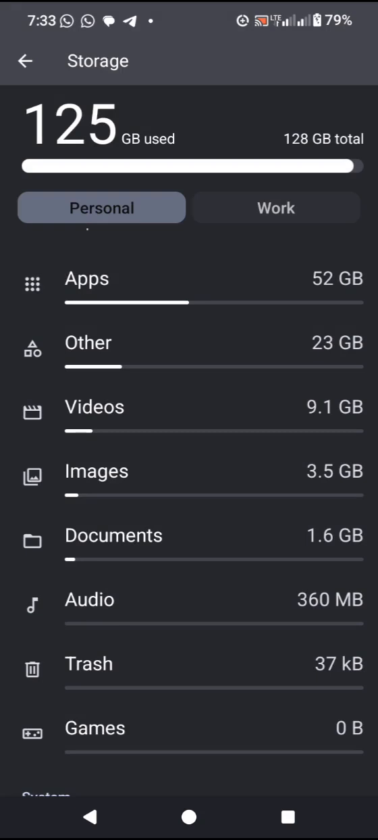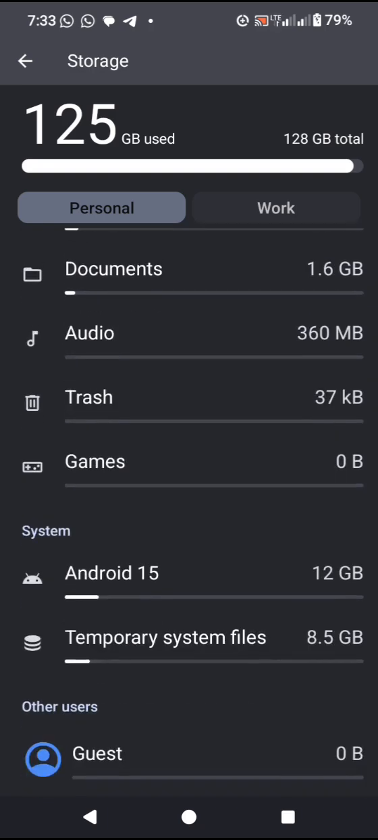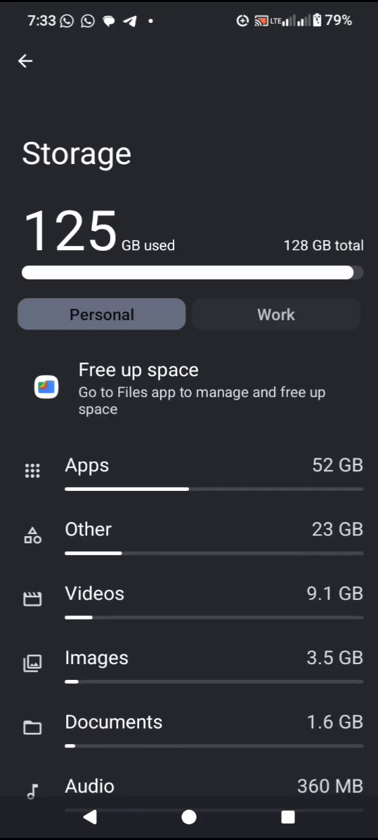Then videos, the videos that I have on the phone, then images, the pictures and things like that, then documents, audio, and the system itself. The operating system is using around 12 gigabytes, and we have temporary system files being used by the system, around 8.5 gigabytes. Altogether, if you add all this up, it will amount to the total of 128 gigabytes. So that's that.